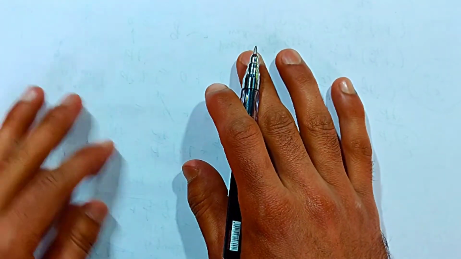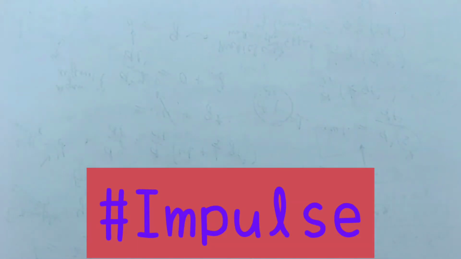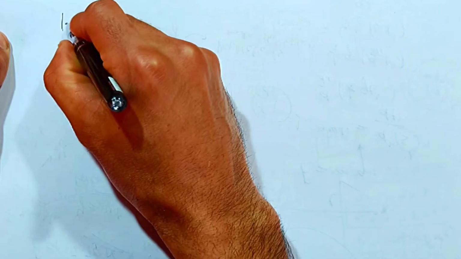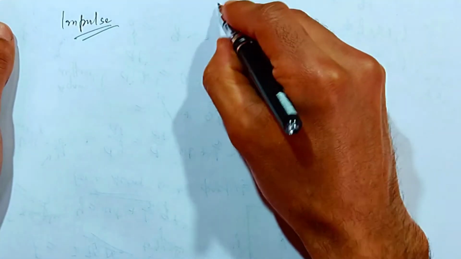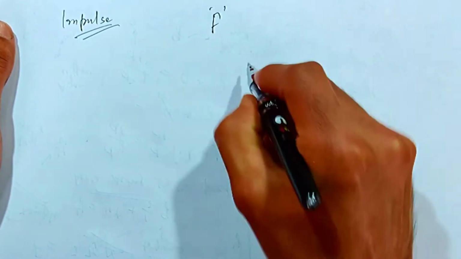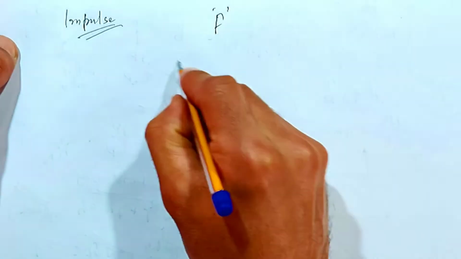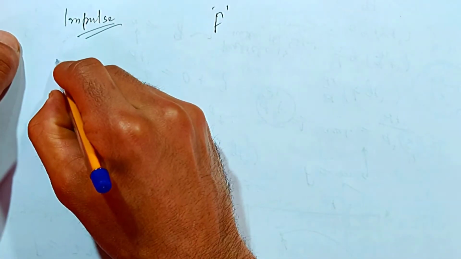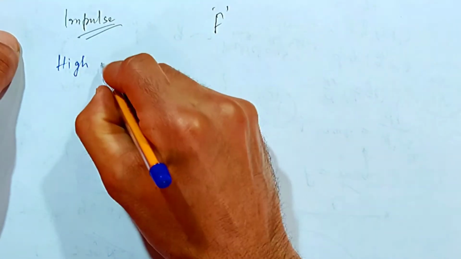Another useful concept which is used in classical mechanics is the impulse. Here we will be dealing with the concept called impulse, because from Newton's second law of motion we can calculate the force. But sometimes we encounter examples in which we have high amplitude forces, that means high value forces.